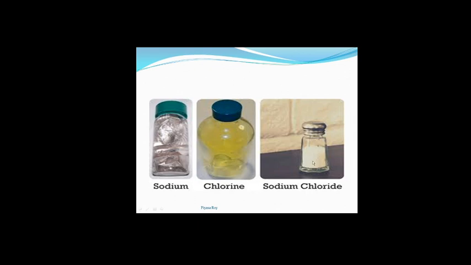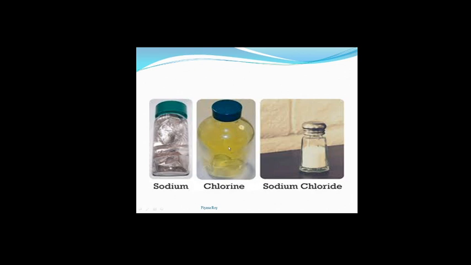This is table salt, a commonly used substance. Every day we use this. See, this sodium is soft, it's a metal and very reactive, whereas chlorine is poisonous. It has a suffocating, choking smell, it's poisonous, and it is a greenish yellow gas.